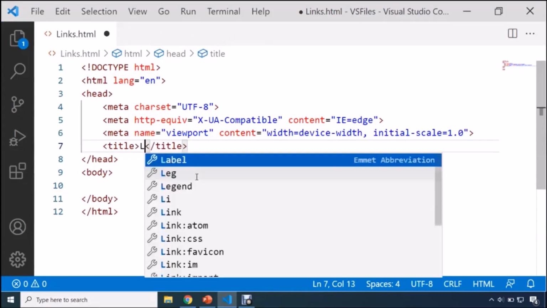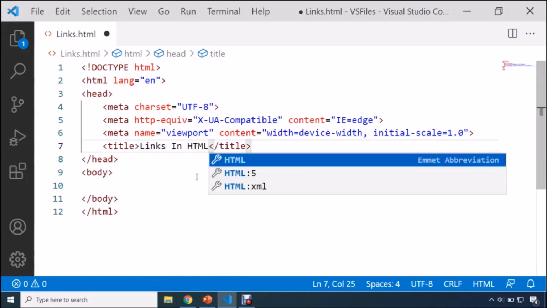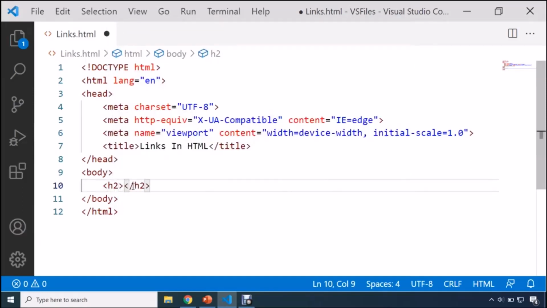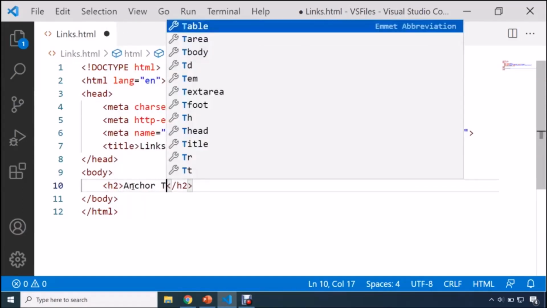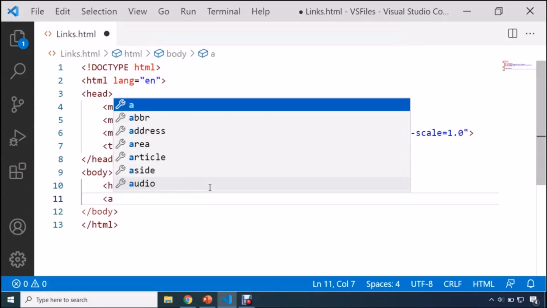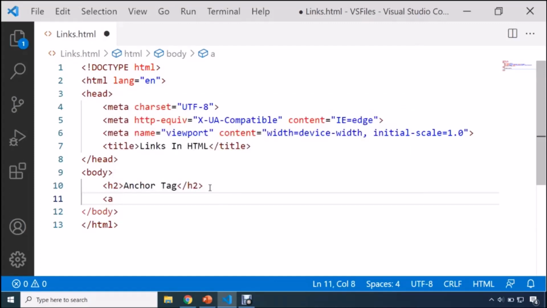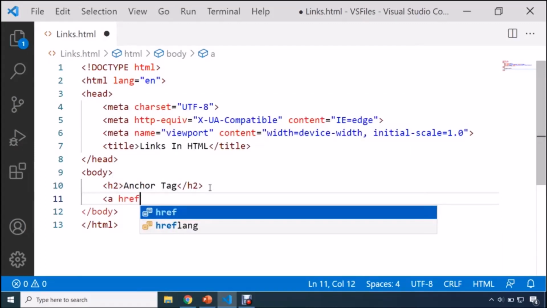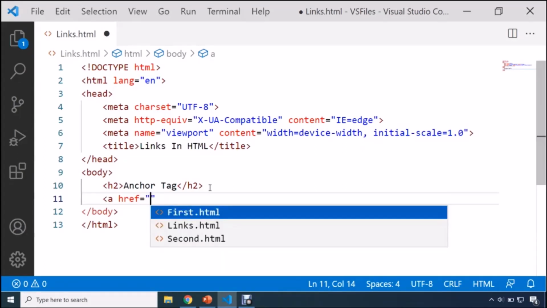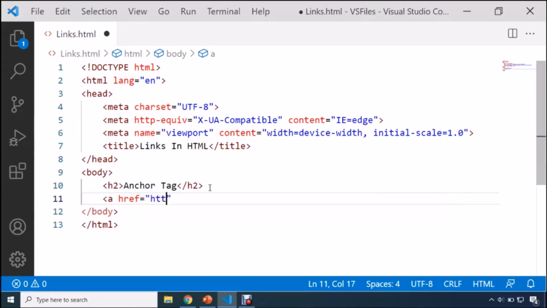So first of all, I'm going to change the document title. Here the title will be links in HTML. And I'll show you the practical example of anchor tags. So here I will be using an h2 tag, and in this h2 tag, I'm going to write the text anchor tag. So guys, whenever you want to define a link in HTML, you are going to use an anchor tag. Now, one of the most important attributes of this a tag is href, which stands for hypertext reference. Here, you need to specify a location, meaning where you want your user to get redirected.